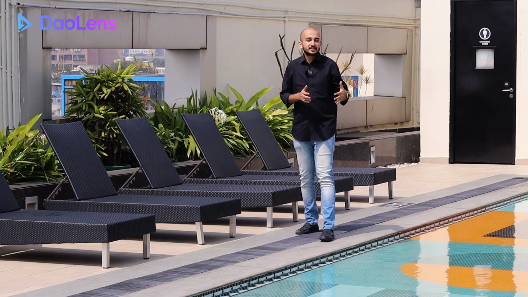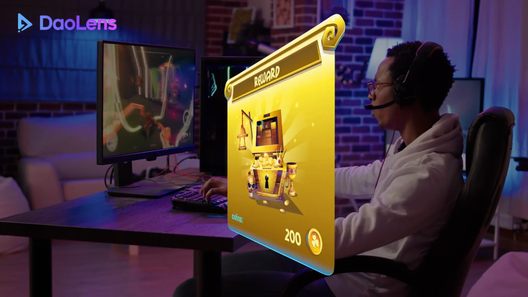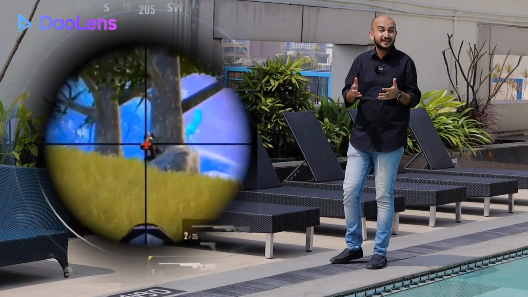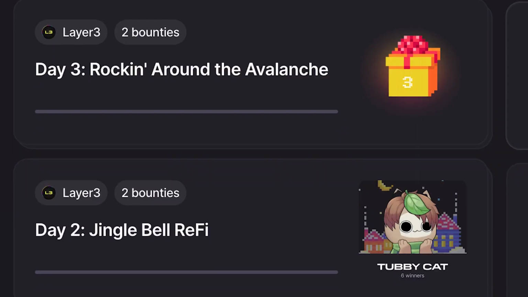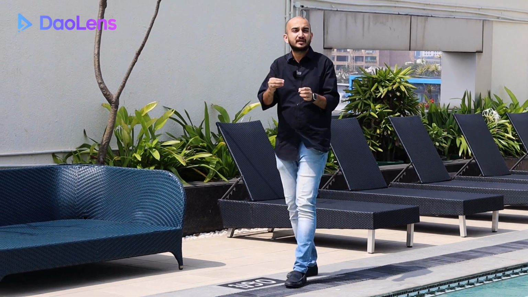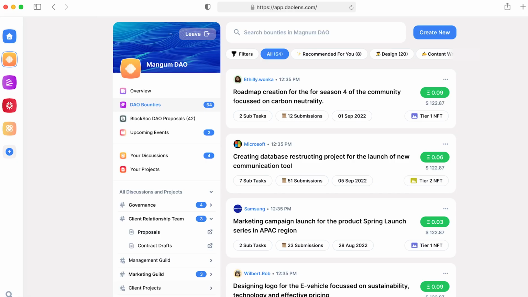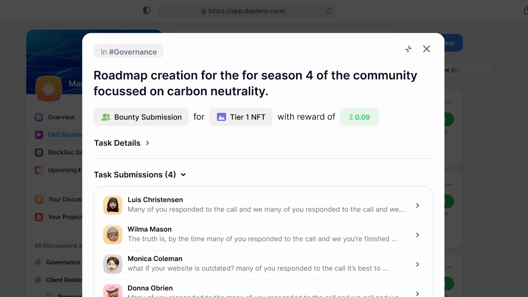So what we have done and conceptualized in the DAO Manager is this idea of rewards. Now, imagine a gamer who is earning points because of all the in-game events, such as the number of kills they're doing. Or for that matter, there is a contributor who's consistently delivering on tasks. They are participating in governance discussions, and as a result, the community wants to give them certain reward points. But essentially, now you have a leaderboard, and based on those leaderboards, you could go and specifically open up certain rewards for members who have a certain tier of reward points. This has never been possible before. We are super excited about it because you are interlinking performance to incentives, and that goes way beyond the original concept of just getting paid out for the task you're doing.